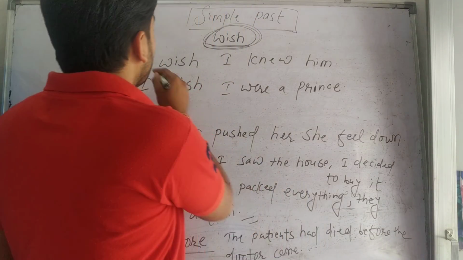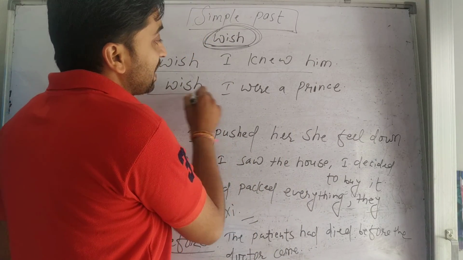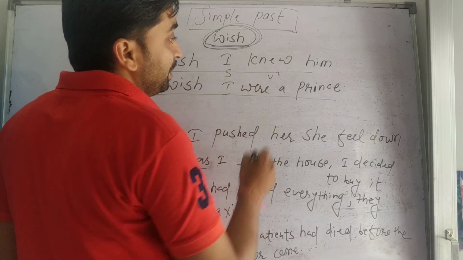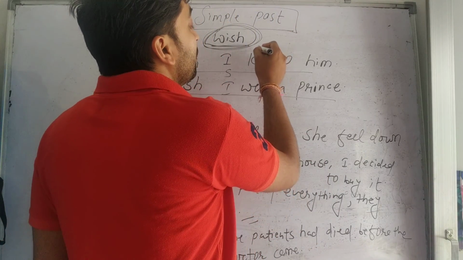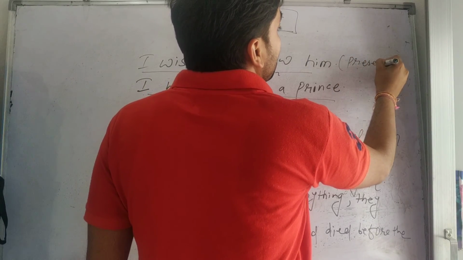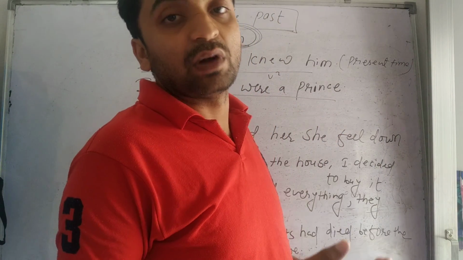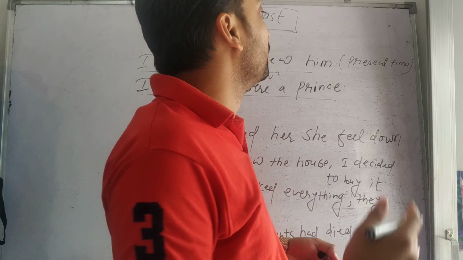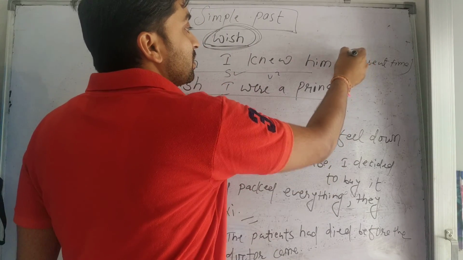I mean, like, I wish I knew him. I wish I were a prince. It means here is the subject, here is the be2. I wish I knew him. Structurally, or according to the verb, it is simple past, but it talks about the present time. Present time. Okay, मतलब म चाहन्छु कि म उसलाई जानो. I wish to know him. It means I wish to know him, or I want to know him. Here structurally it is simple past, but it talks about the present time.